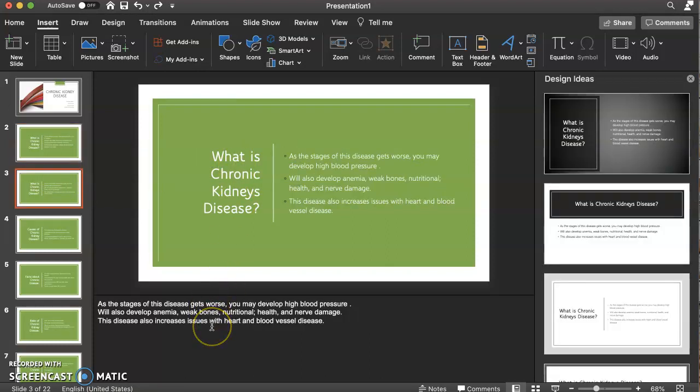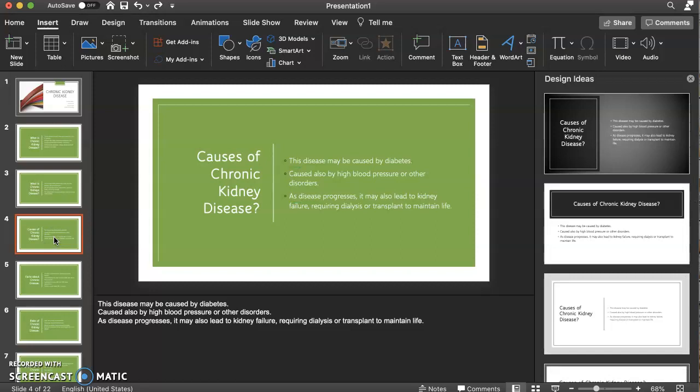As the stages of the disease get worse, you may develop high blood pressure. You will also develop anemia, weak bones, poor nutritional health, and nerve damage. This disease also increases issues with heart and blood vessel disease.